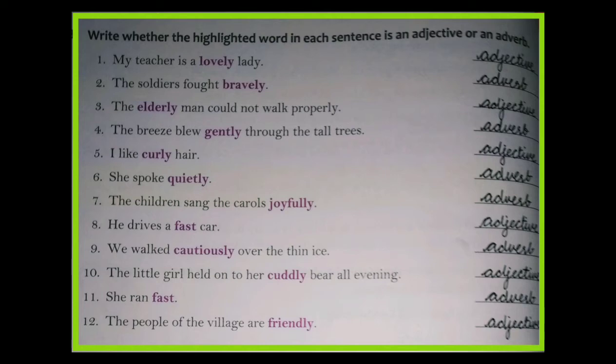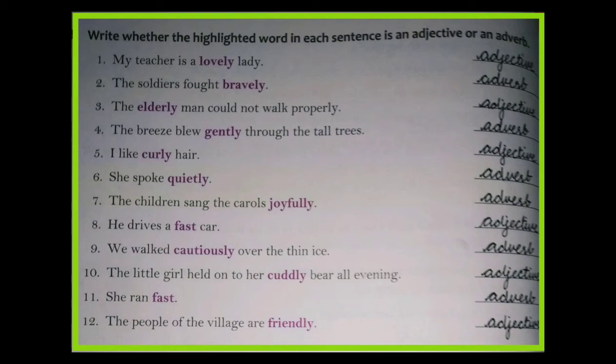11th one, she ran fast. Here the word fast describes the verb ran. So here you can see the word fast repeated two times in this exercise. One is an adjective and the other is an adverb. We can use the same word for both adjective and adverb. So here the fast is an adverb. 12th one, the people of the village are friendly. Here the highlighted word friendly describes the noun people, so it's an adjective. Hope you understood these exercises.